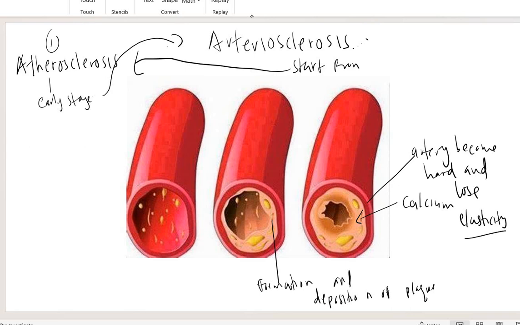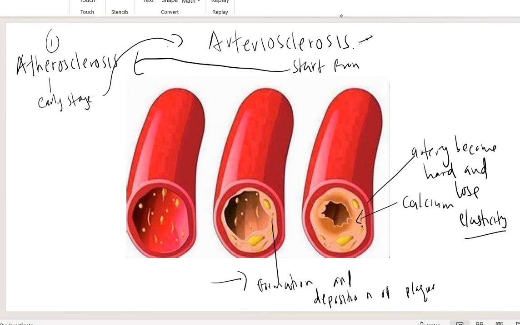So this is the difference between arteriosclerosis and atherosclerosis. Atherosclerosis is the formation and deposition of plaque, just formation of plaque only. But for arteriosclerosis, the artery becomes hard and loses elasticity because of the deposition of calcium on the plaque. So arteriosclerosis actually starts from atherosclerosis.